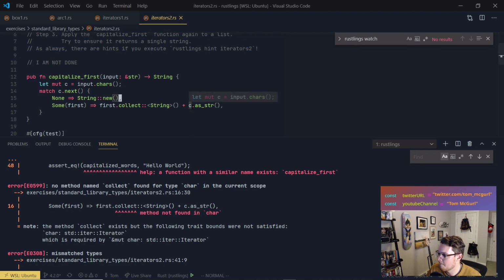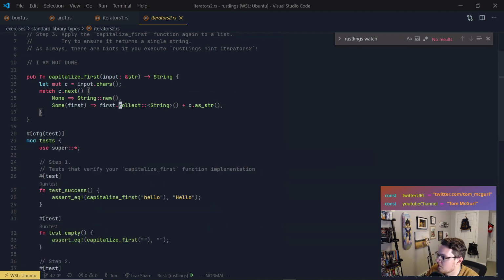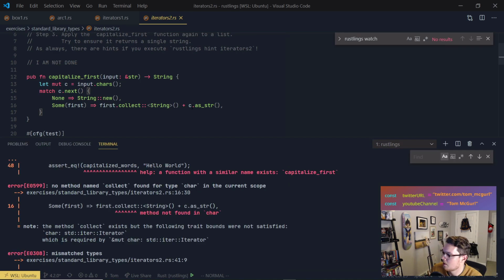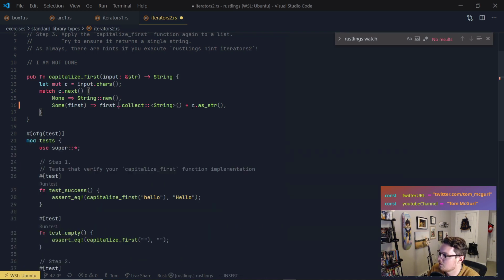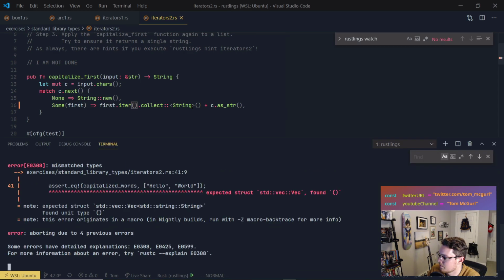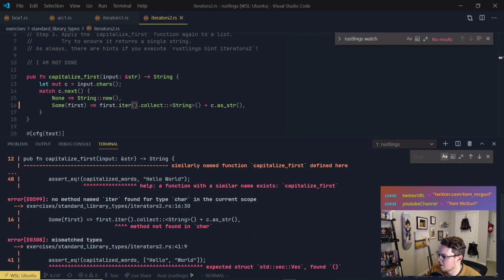All right, so what we'd have to do here is, let's see if it's the case that we need to make an iterator. Okay, so let's see if that helped out in any way. No, method not found in Chars.